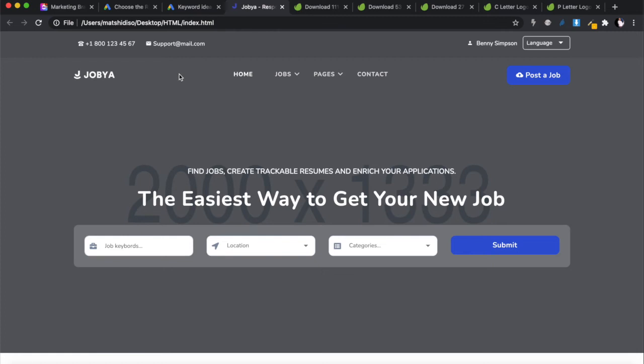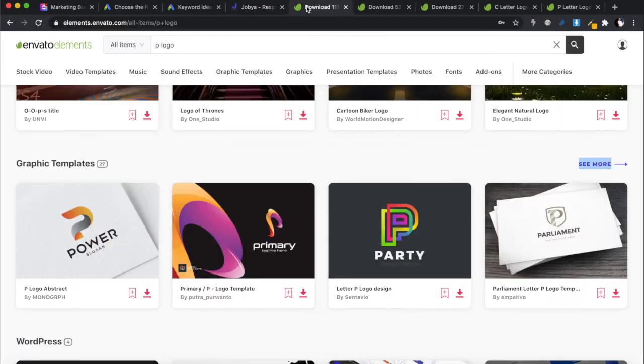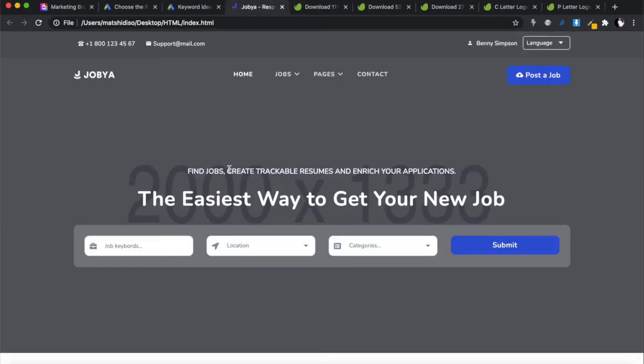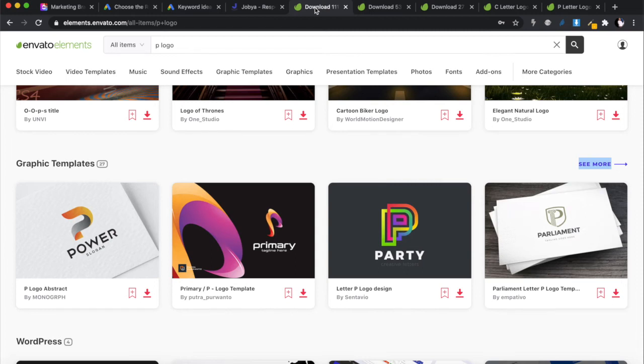Okay, so we need a template. Obviously, we're not going to call our website Jobia. We're going to have a name, a logo, and all of that. And for that, if you've seen the previous videos, I really like working with Envato. Envato Elements is really affordable. There's a once-off price that you pay, about $14 a month or something like that. And once you've paid that amount, you have access to even this template. I could have downloaded it off Envato, but in your case, I wanted to get a free one so that you would be able to follow this tutorial without having to pay anything.